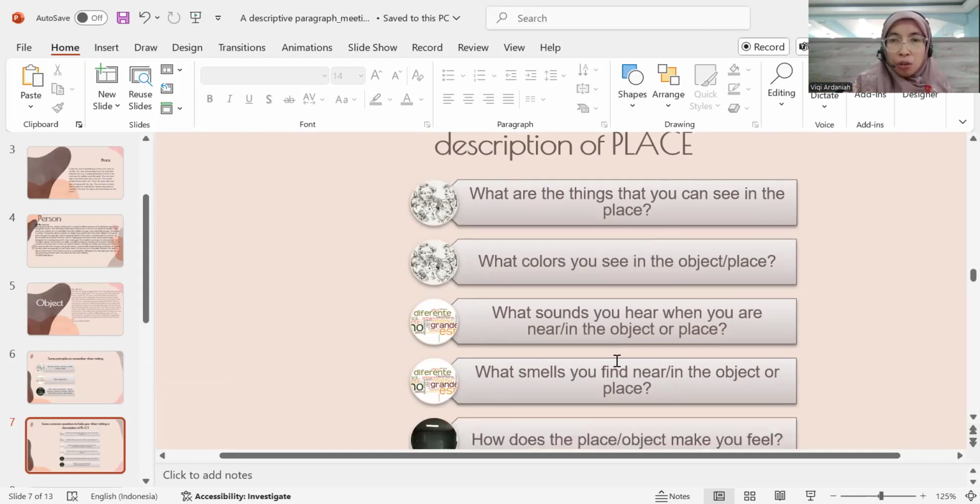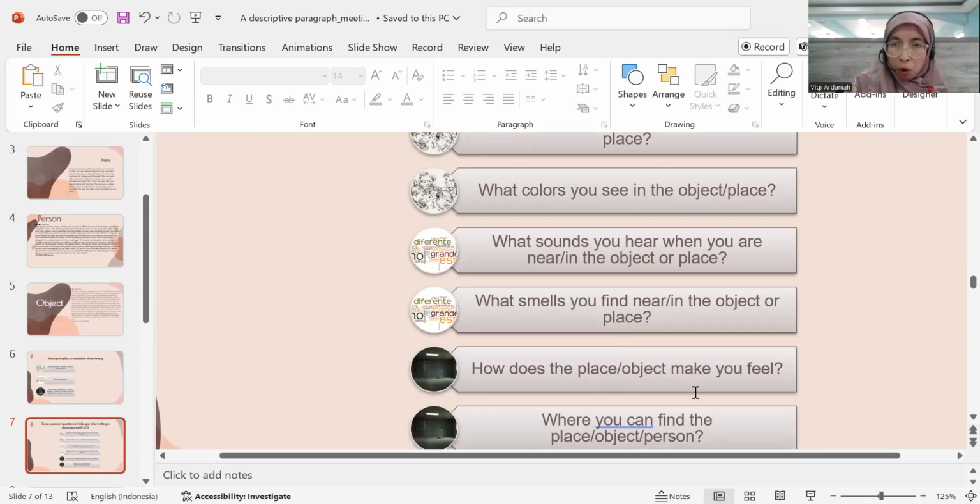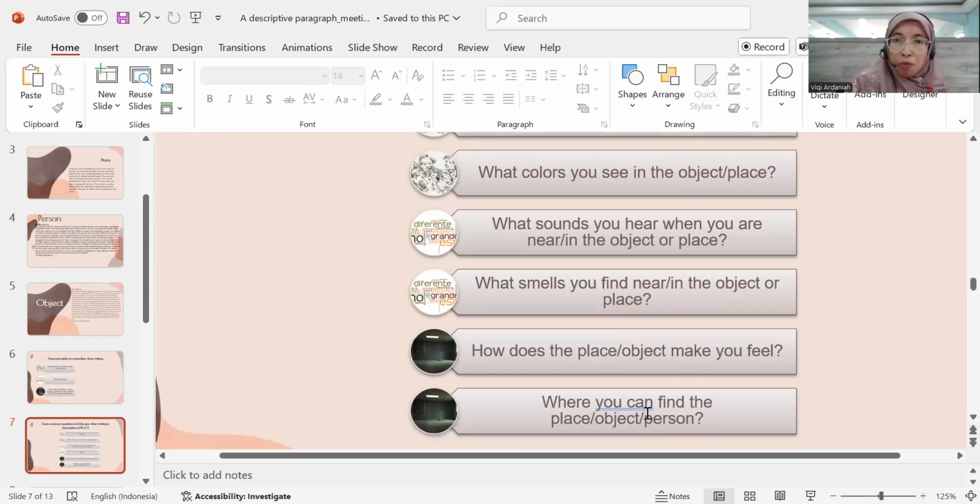Okay. And also, how does the place or object make you feel? The previous example, let's say, makes me fascinated, or makes you sad, or makes you happy, makes you thrilled. You don't know. So you can also add your descriptions of that. And where you can find the place or the object or the person.